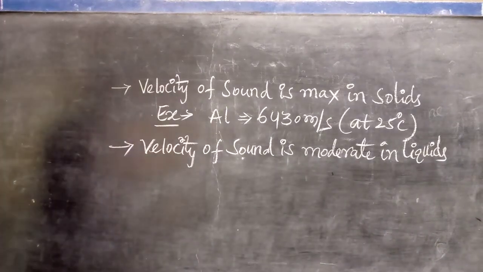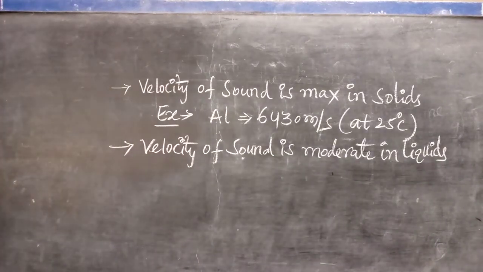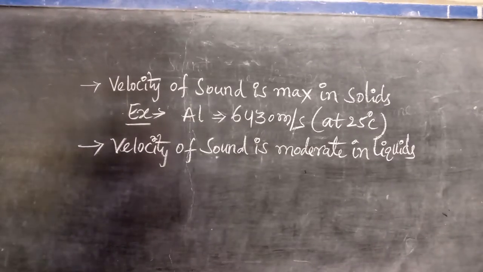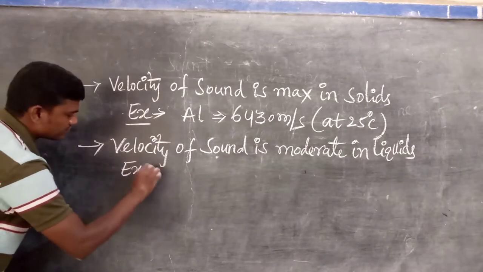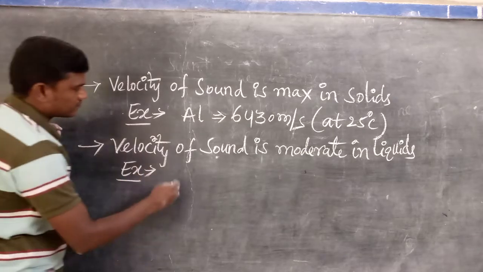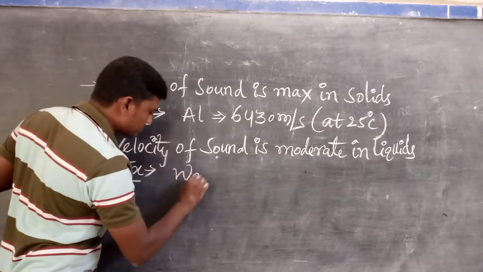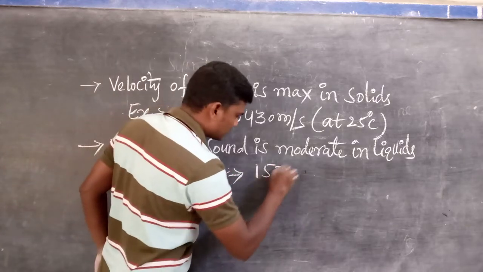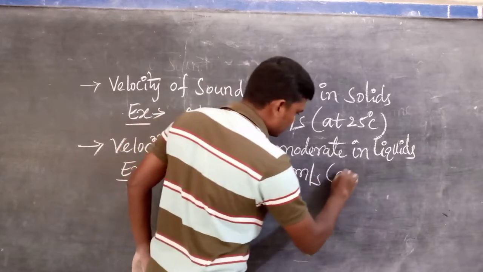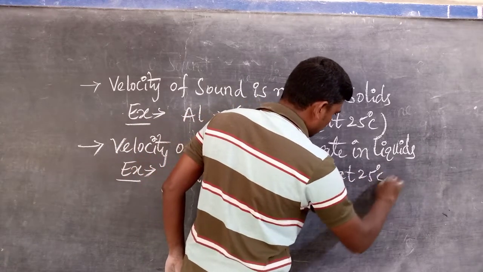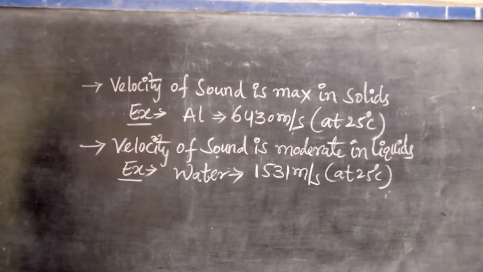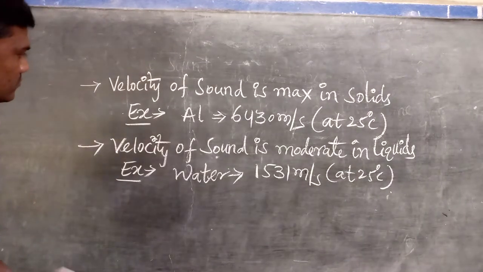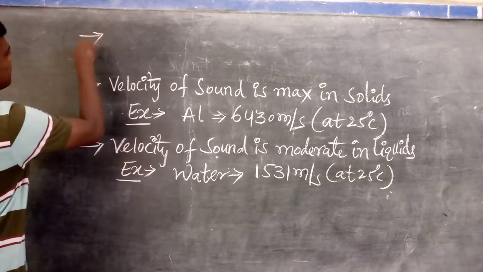Velocity of sound is moderate in liquids. For example, water: nearly 1531 meters per second at 25 degrees Celsius. Next, the third one.